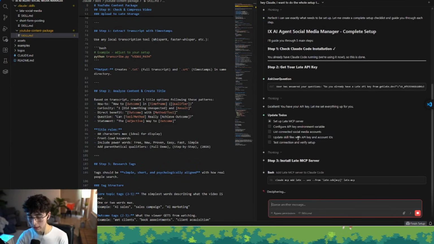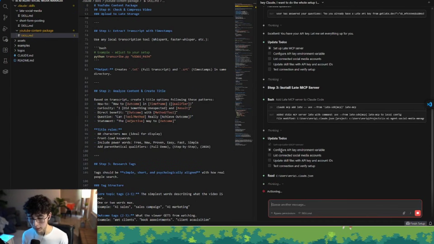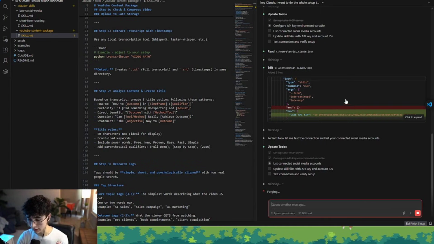All right, so now step 3, he's going into installing the whole Late MCP server for me. He's configuring the API environment variables. So now he connected everything, and then he's going to test the whole connection and list all of our connected social media accounts inside the platform.